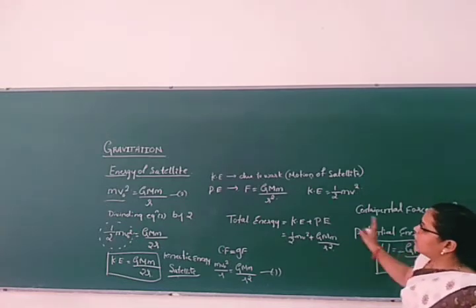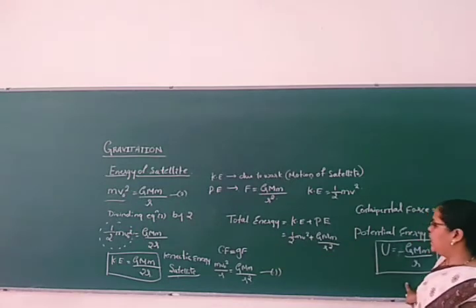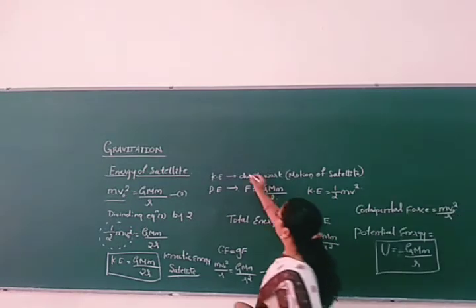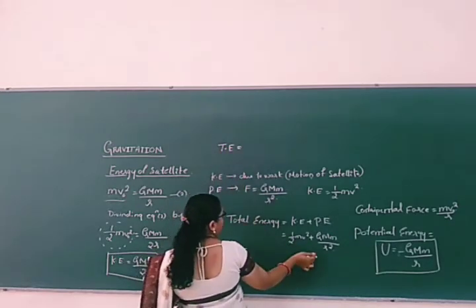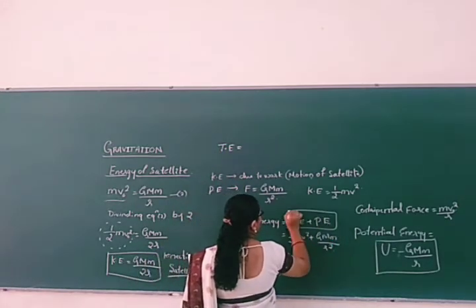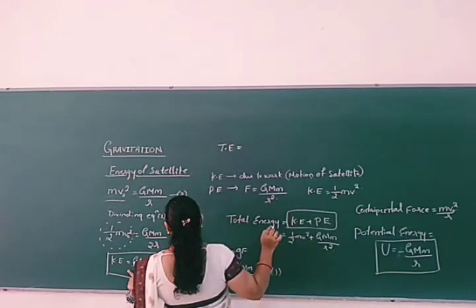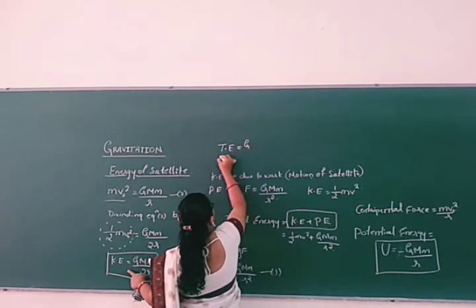Once we got the kinetic energy and the potential energy, now we can find the total energy, right? Total energy means what here? Kinetic energy plus potential energy. What we have as the kinetic energy of a satellite? I will write it here.